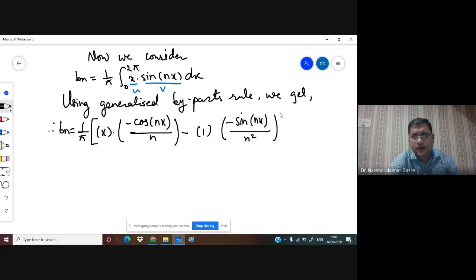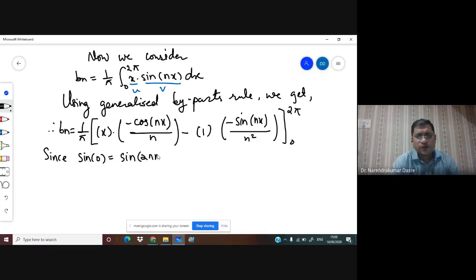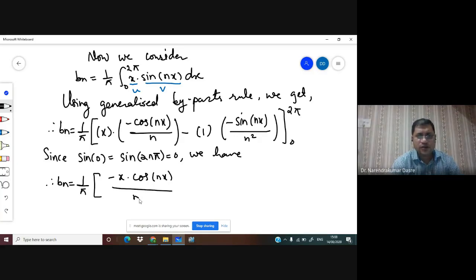Here this is minus 2 pi cos of 2n pi upon n minus 0 we get here, because we have x here. And we know cos of 2n pi we get 1.